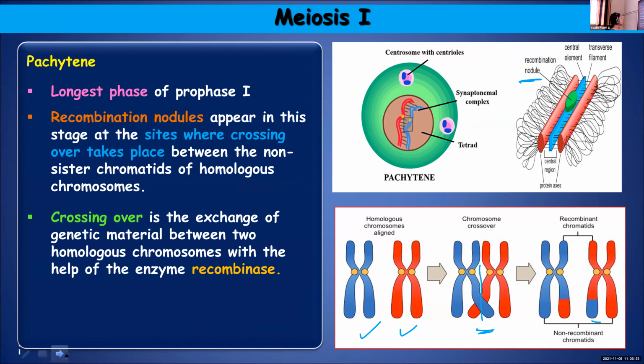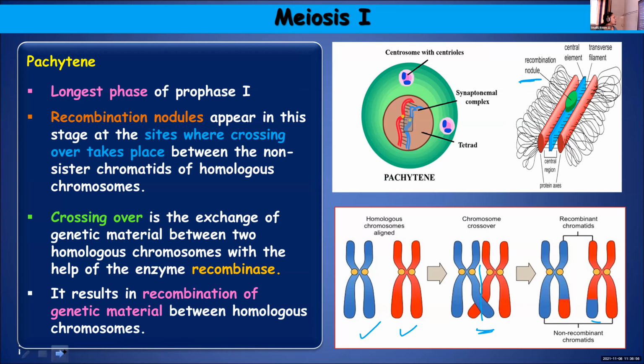What is crossing over? It is the exchange of genetic material between two homologous chromosomes with the help of an enzyme known as recombinase. This process is facilitated by the recombinase enzyme, and it will result in the recombination of genetic material between homologous chromosomes. In mitosis, there was no crossover, but here there is. That is why we say sexual reproduction involves new combinations of characters.